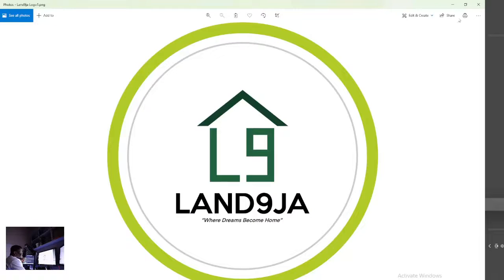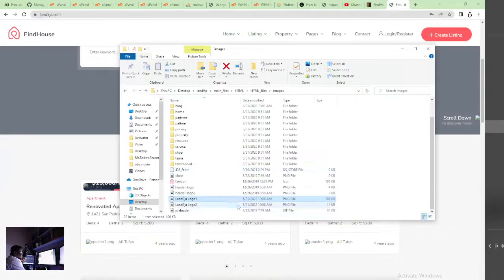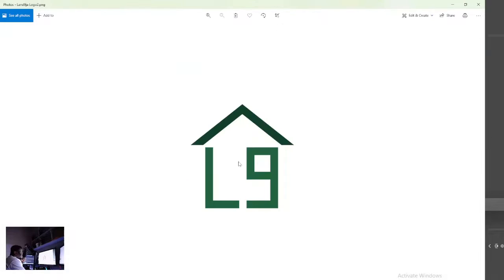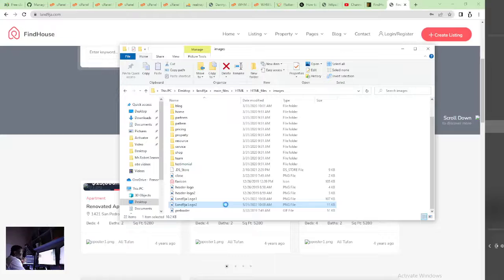Yes, this is it. This is the first one, and we have another one, which is this. So this is what we're going to be using. I'm going to call this icon because it's obviously our LAND9JA icon. Okay, good. So I just saved this, and you're wondering how I would get to upload it.